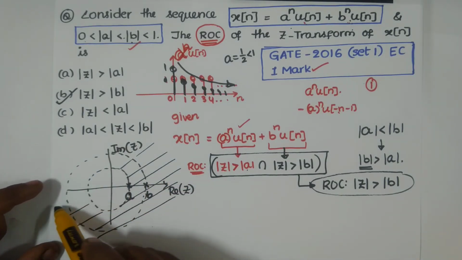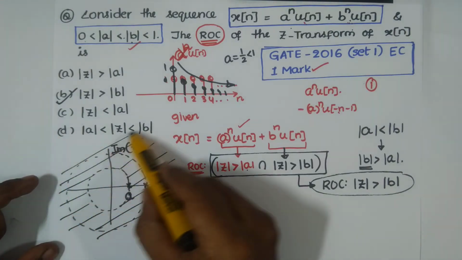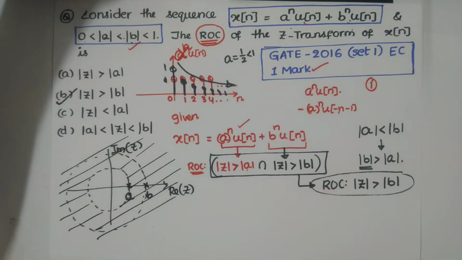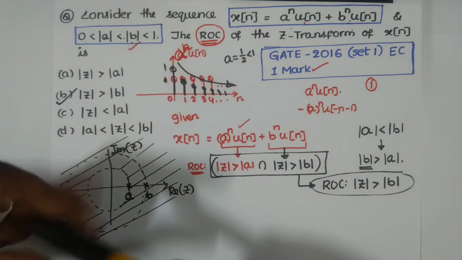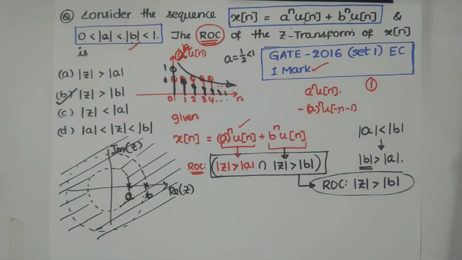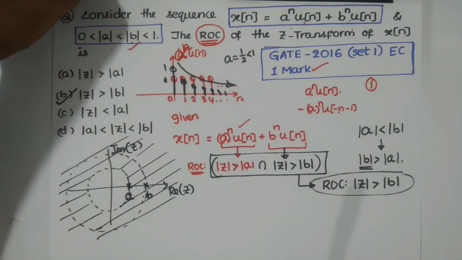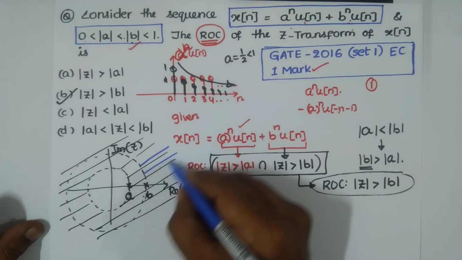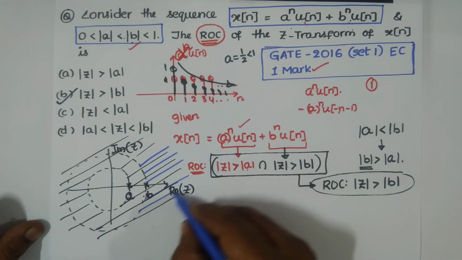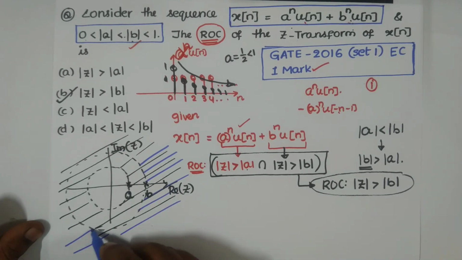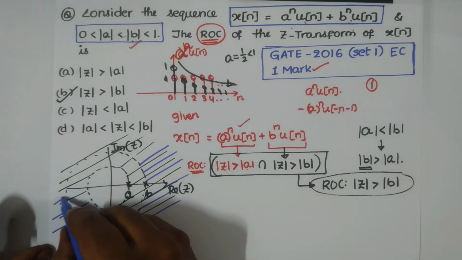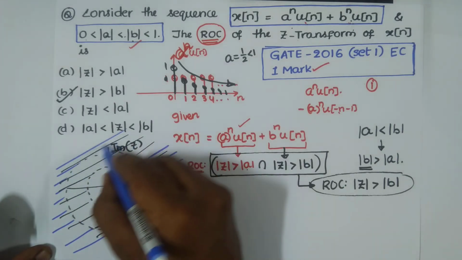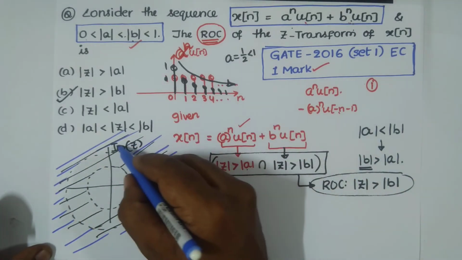Now let me take one more color, blue. Mod z greater than b is this region, where we have b. So where do we have the common region?